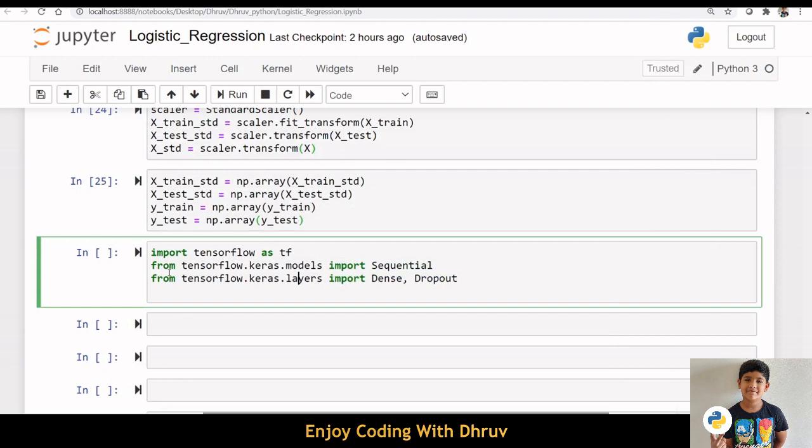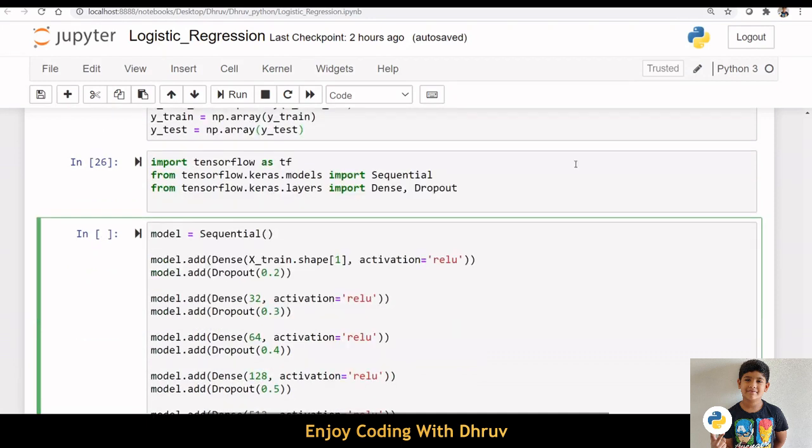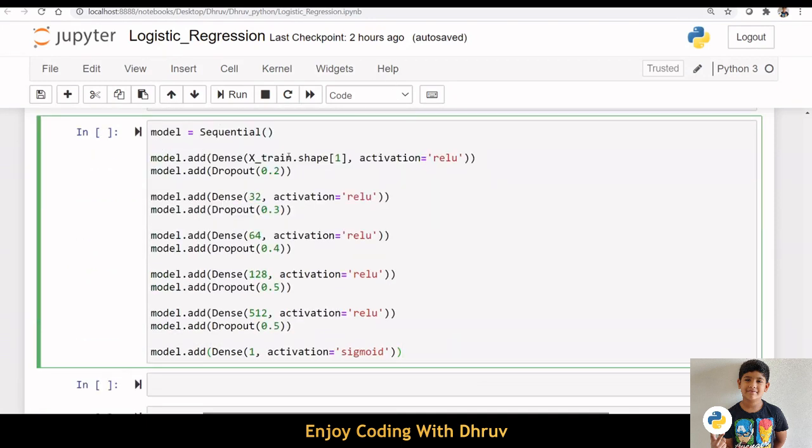We will be using Keras for building this classification model, so we need to import the Keras library. Here I am importing sequential and dense from Keras. We are going to build a sequential layer in which the output of one layer will be fed as the input of the next layer.